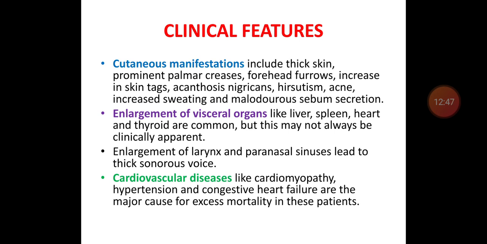The cardiovascular changes that occur in acromegaly result in cardiomyopathy and hypertension, which lead to congestive cardiac failure, a major cause of mortality in acromegaly patients.